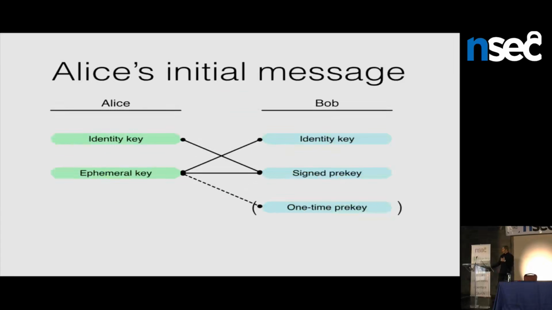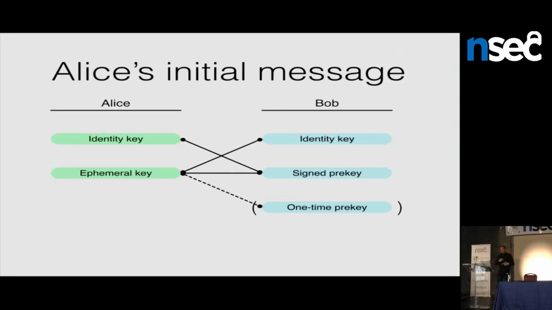So let's circle back for one moment to the initial key agreement and just see how that connects up with the ratcheting protocol. So remember, this is what happens in the first message Alice sends. She fetches a bunch of keys from Bob. She creates a key on her own. She calculates a bunch of Diffie-Hellmans, hashes them into a session key, and uses that to initialize her sending chain that she's going to use to encrypt the first message to Bob.